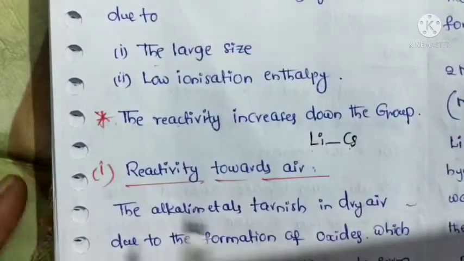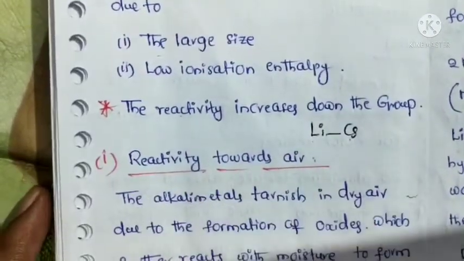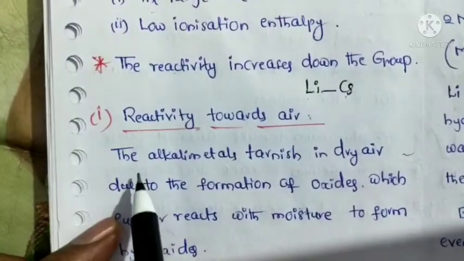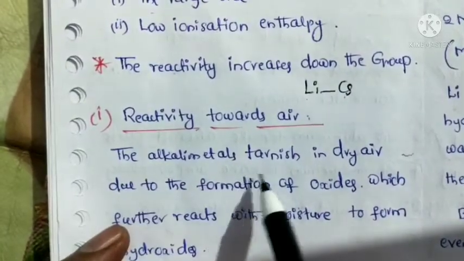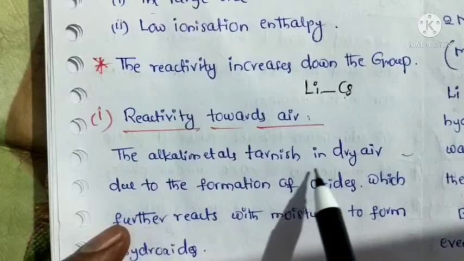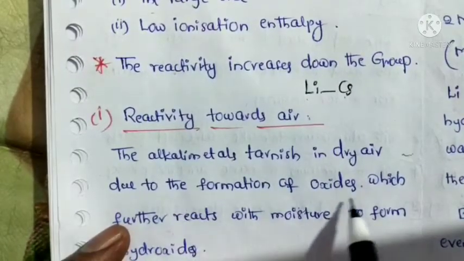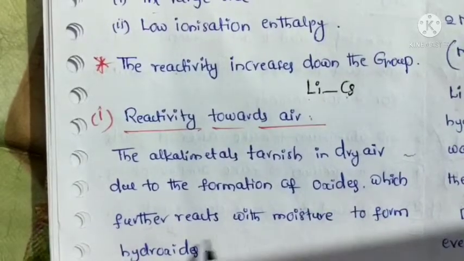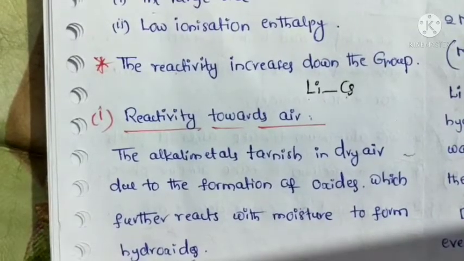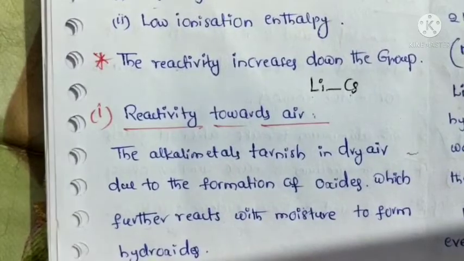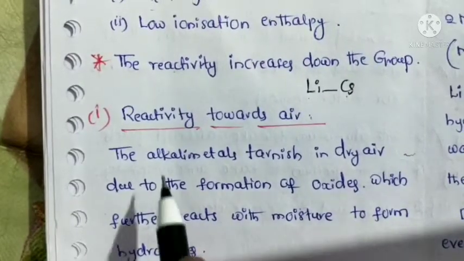Next one is the reactivity towards air. The alkali metals tarnish in dry air due to the formation of oxides, which further react with moisture to form hydroxides. What happened?